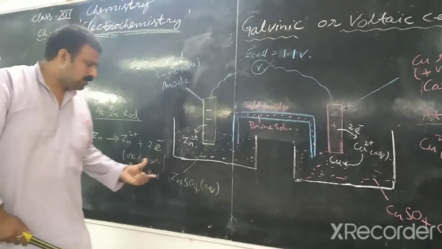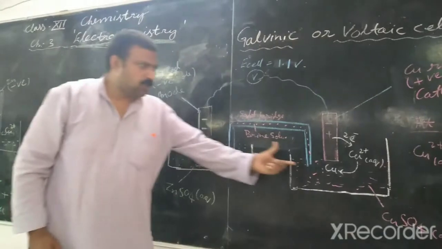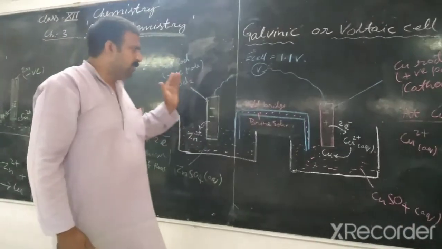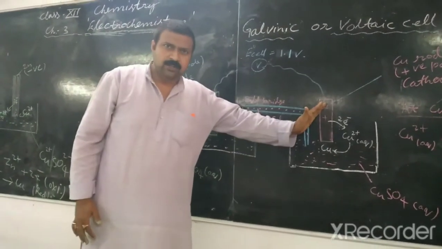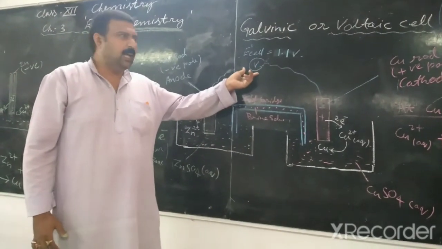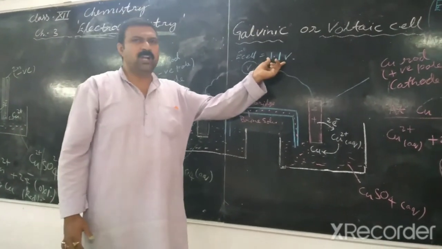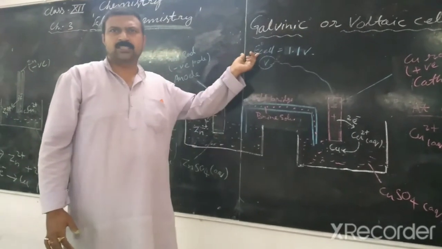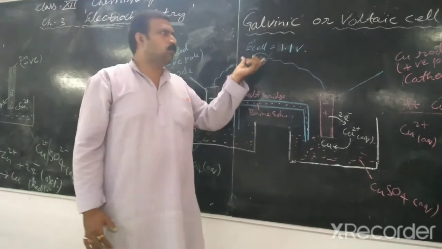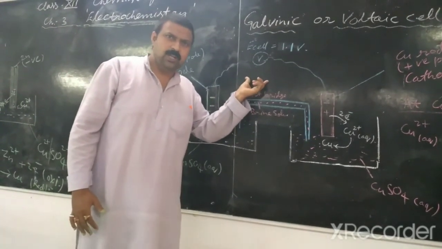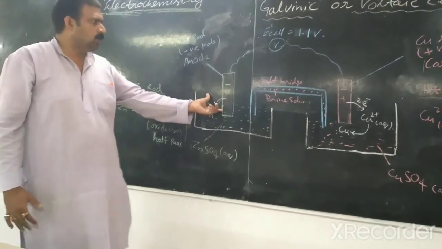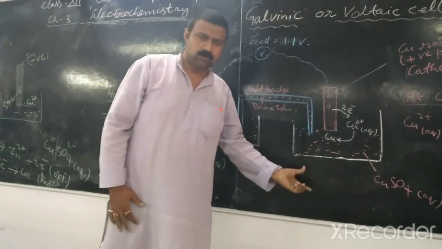Now due to oxidation at the zinc rod and reduction at the copper rod, a redox potential difference develops between the zinc rod and copper rod. And when these rods are connected with a voltmeter, we get a cell potential of 1.1 volt, that is called E° cell or E cell, the electrode potential of the cell. And the electrode potential of the cell is the potential difference due to the oxidation potential at the anode and reduction potential at the cathode.